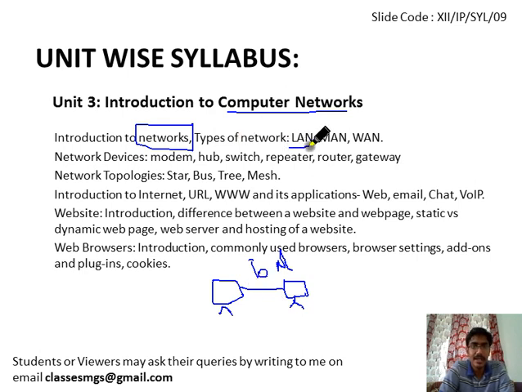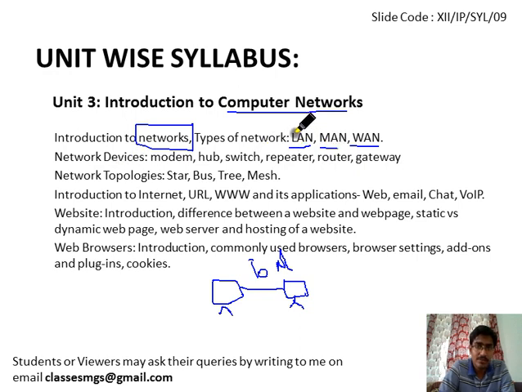A network can be classified into 3 types: LAN, MAN, and WAN. There is another type that is not mentioned here, PAN, personal area network, that is like your Bluetooth, infrared, etc. LAN we can see in our computer lab.